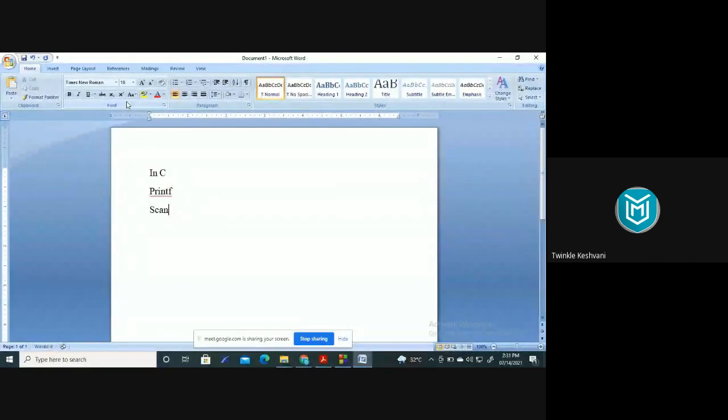But in C++, we'll use the cin and cout. Cin for getting the input from the user, and this C is not capital, and cout for printing the statement.